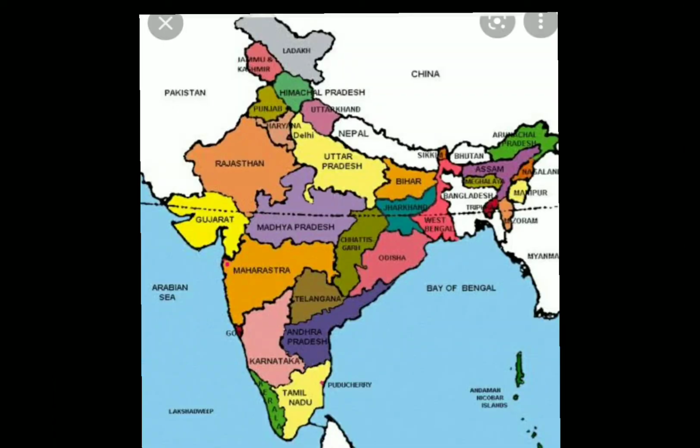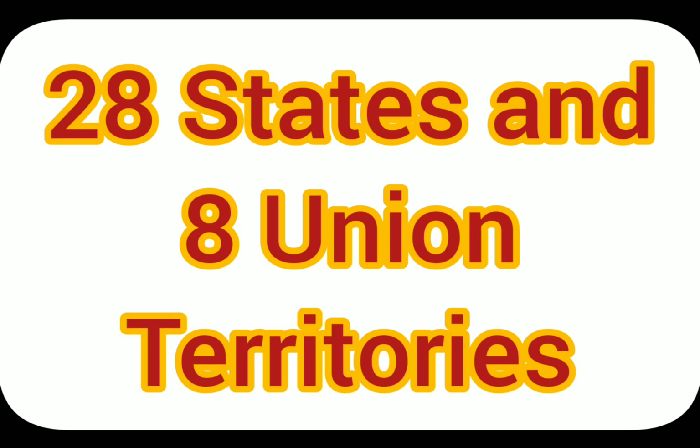After discussing the location of our country, we talked about the political and administrative divisions, where we read that the country has 28 states and 8 union territories.